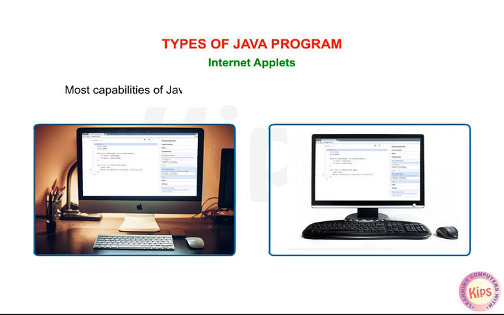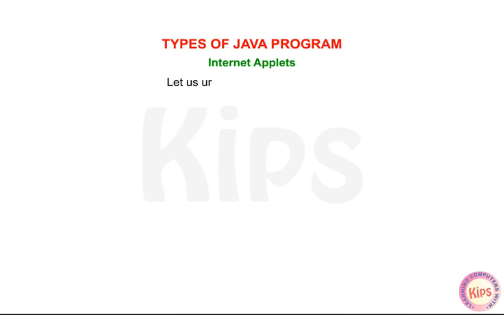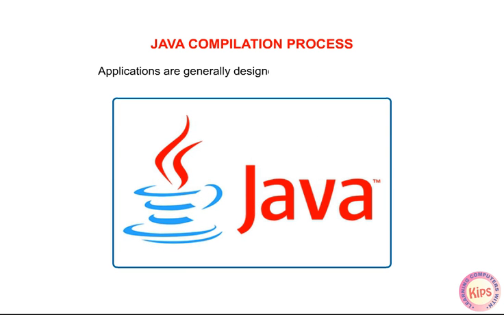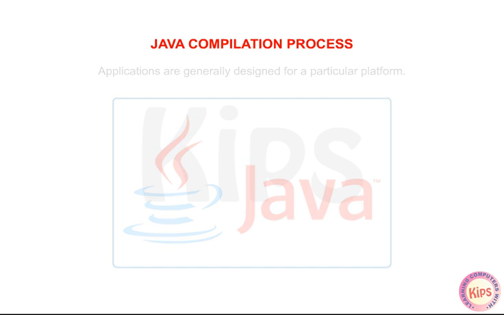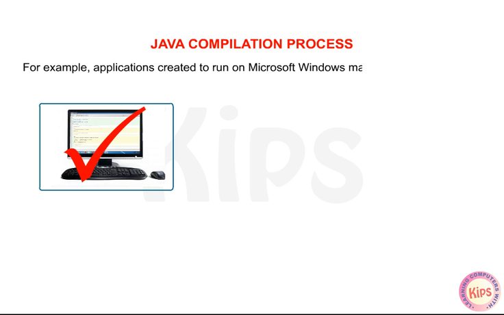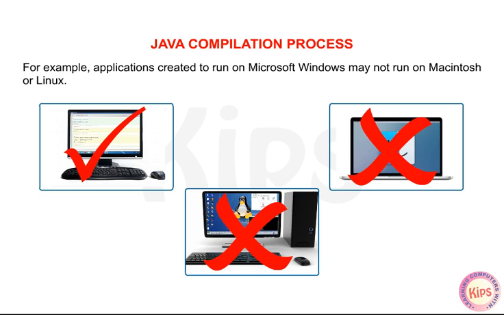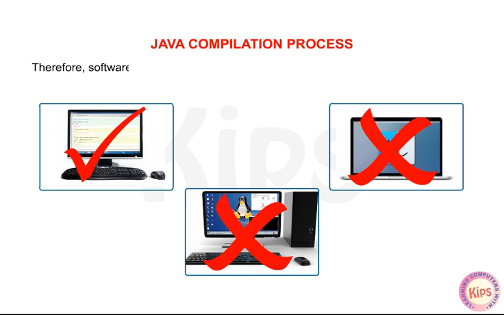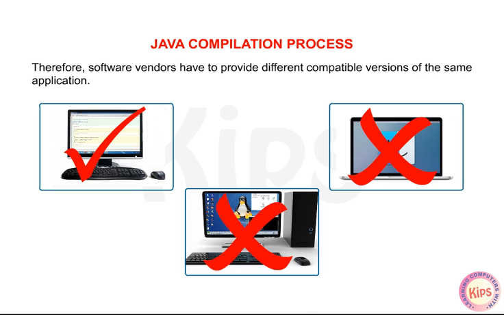Most capabilities of Java are derived from its unique compilation process. Let us understand these in detail. Students, let us learn about the Java compilation process. Applications are generally designed for a particular platform. For example, applications created to run on Microsoft Windows may not run on Macintosh or Linux. Therefore, software vendors have to provide different compatible versions of the same application.